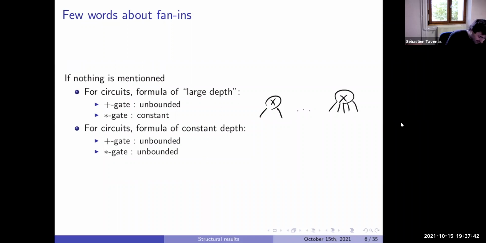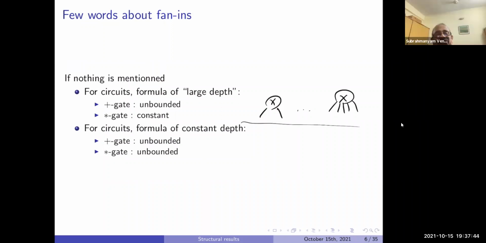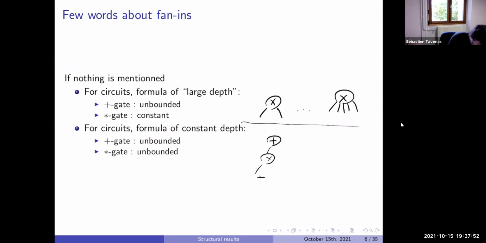And that is for when there are no big constraints on the depth. There is a big problem when the depth is constant. For example, if your polynomial is computed at depth 3, then for the multiplication gate there is only constant fan-in. Even if you have 5, you cannot compute something of degree more than 5. So if you put a constant here, you can only get constant degree, which is not interesting. So as soon as we want non-constant degree, the fan-in will be unbounded.